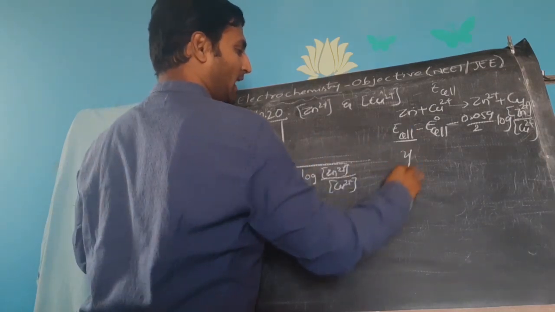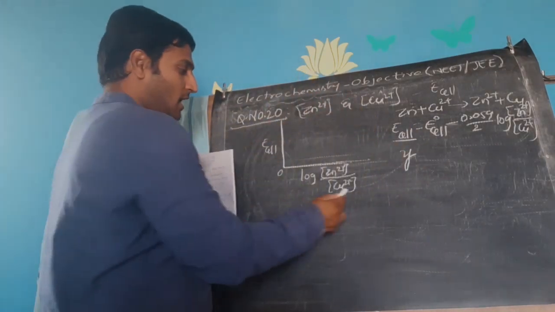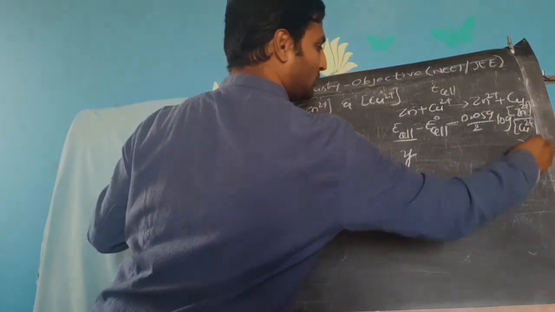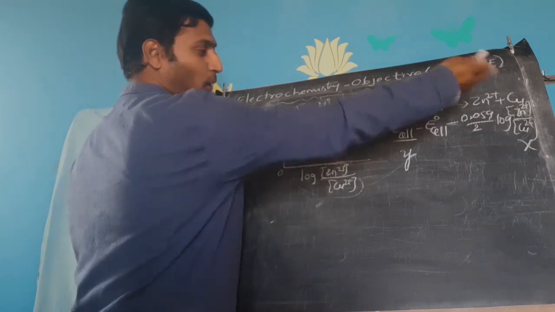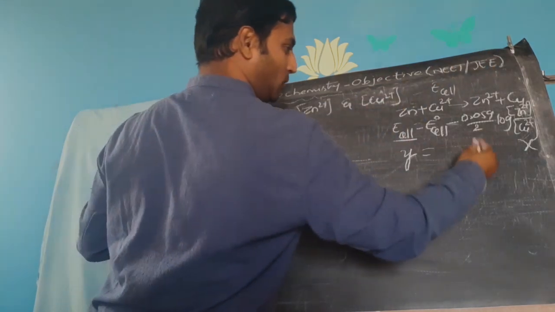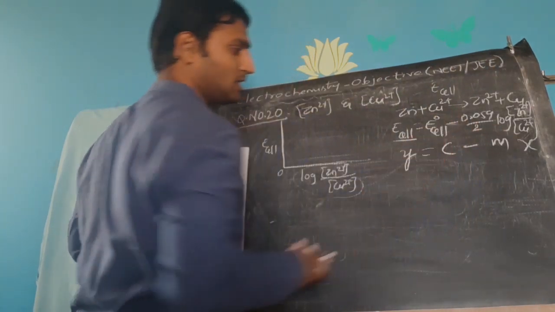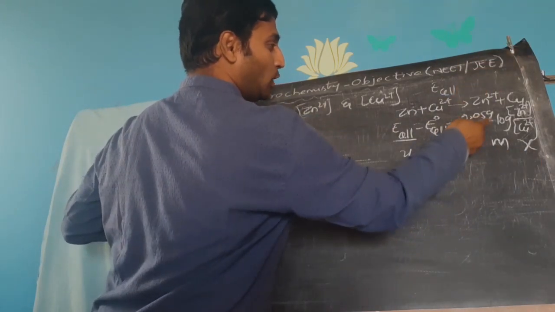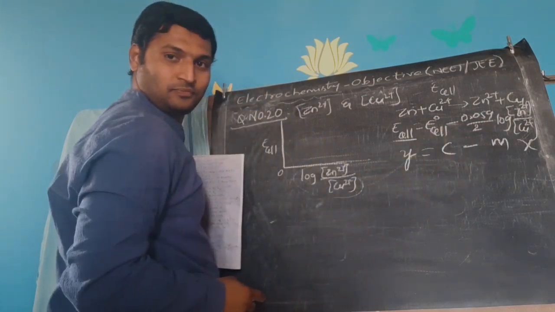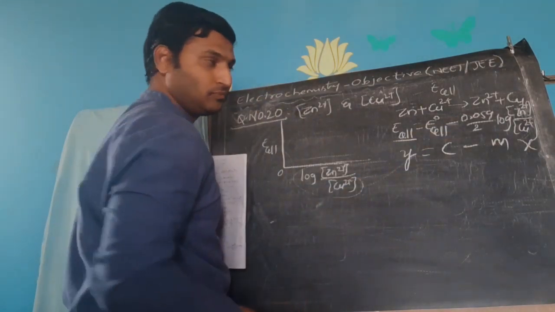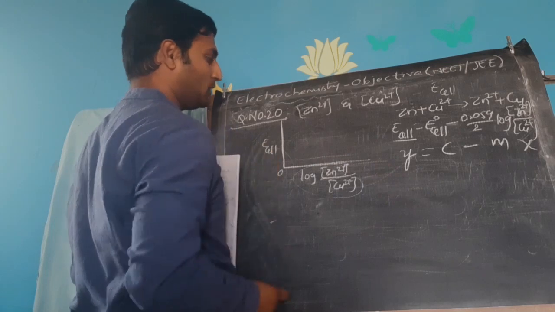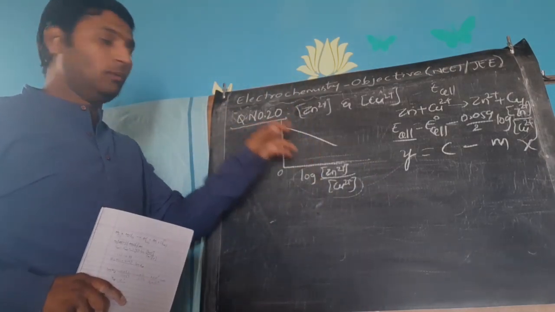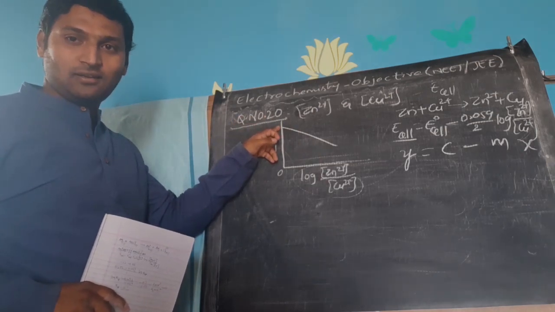This I am taking on the y-axis, so E cell is y. Log of zinc 2 plus by copper 2 plus concentration I am taking on the x-axis, so this is my x. Now how is the relation? y is equal to minus mx plus c, where slope will be minus 0.059 by 2. So you get a graph with negative slope intercepting the y-axis at this point.